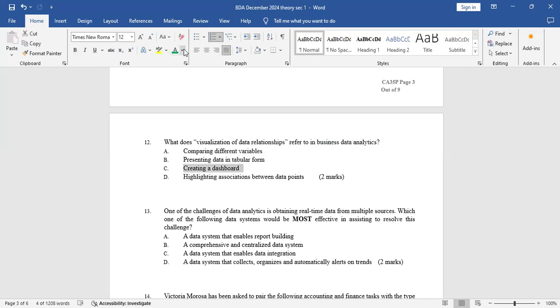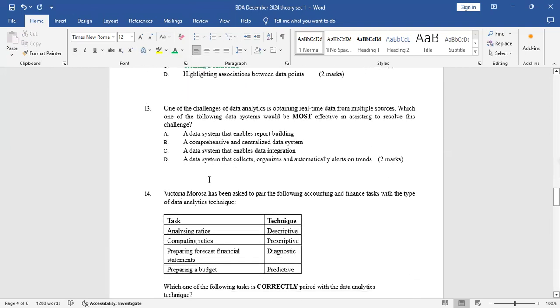Number 13, one of the challenges of data analytics is obtaining real-time data from multiple sources. Which one of the following data systems would be most effective in assisting to resolve this challenge? So a data system that enables report building. No, that's not correct, because the system will only enable report building. It won't solve the problem of obtaining real-time data from multiple sources.